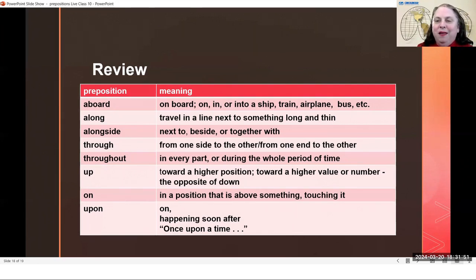If you think about when you are trying to get in a ship, a train, or an airplane, or a bus, when you are walking to get onto those things, you are standing up. And so you are getting on, or you're getting aboard. When you get into a car or get into a taxi, you have to bend your head down to get into a taxi or get into a car. So you get in a taxi, you get in a car, but you get on all of these other things that you're standing up.